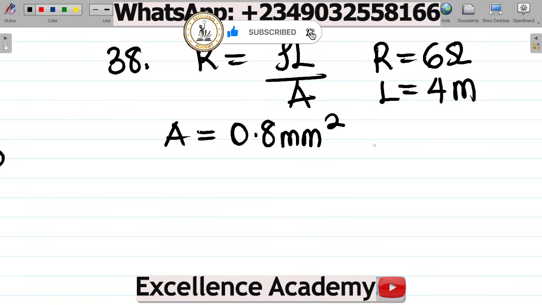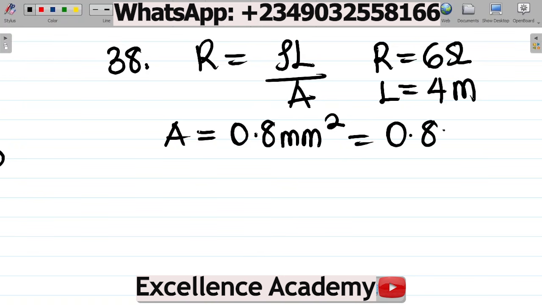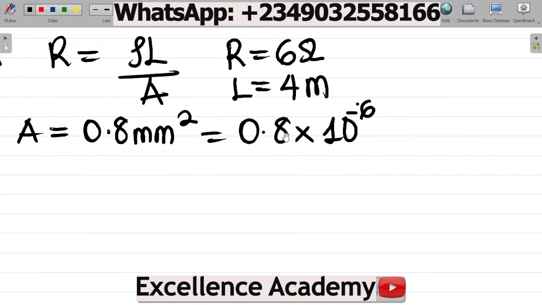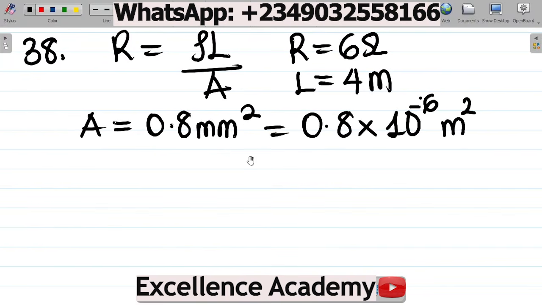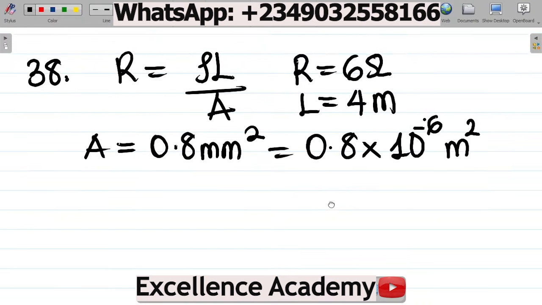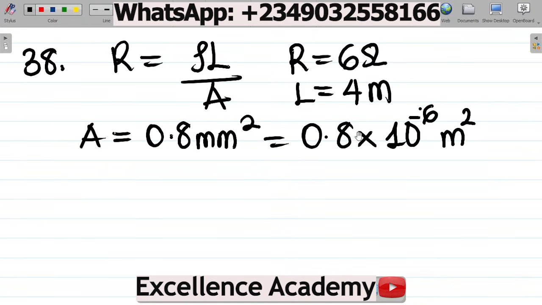To convert from millimeter squared to meter squared, multiply by 10 to the power minus 6, or you can say divide by 10 to the power 6. Take note of that. So the area is 0.8 times 10 to the power minus 6 meter squared. With this, we can proceed to solve.